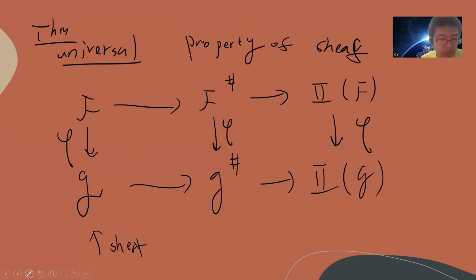Simply speaking, since these two are already the same, they are bijective, as we just proved. Since G is a sheaf, if you map F sheaf to G sheaf, then it's the same as mapping F sheaf to G, because these two are the same. You can just compose this map or whatever you want.